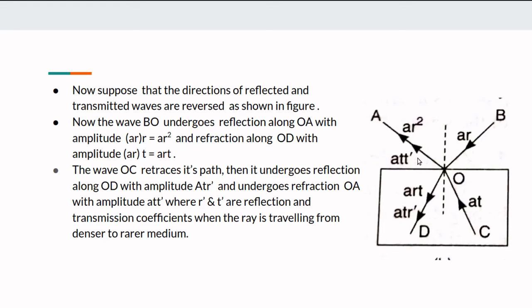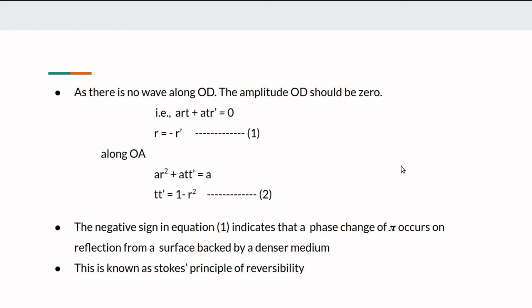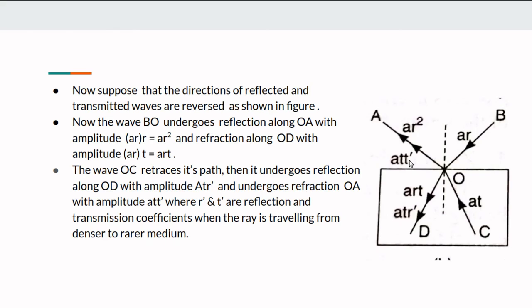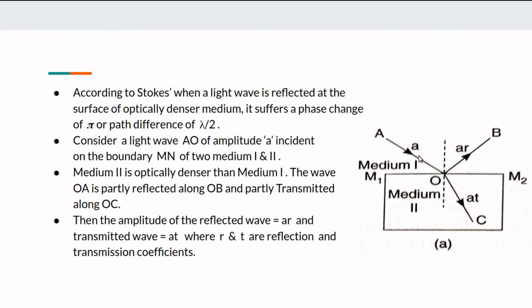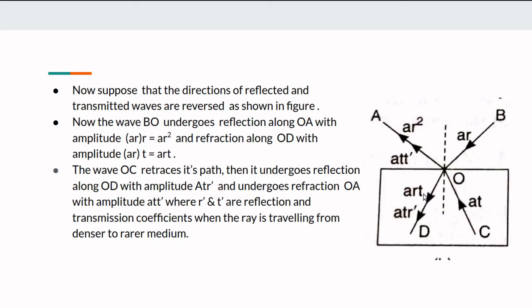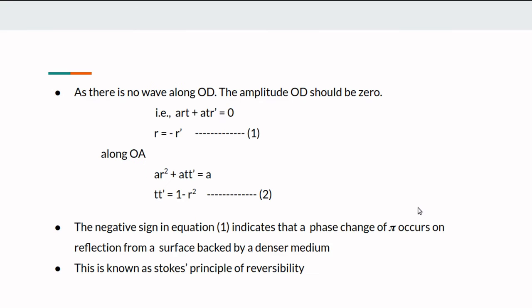Here we have taken two media, 1 and 2. 2 is denser than 1. Therefore, R dash and T dash are the reflection and transmission coefficients when the ray is traveling from medium 2 to medium 1. There is no wave along OD. In the first figure, this is the incident ray, and these two are the reflected and transmitted rays. There is no ray along the OD direction. Therefore, the amplitude is equal to 0.